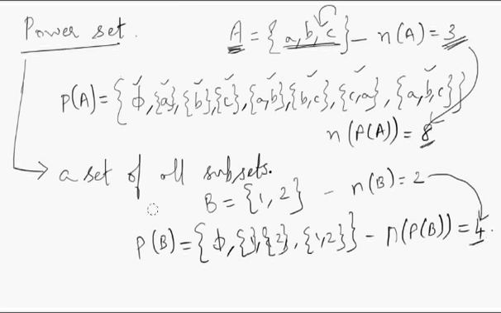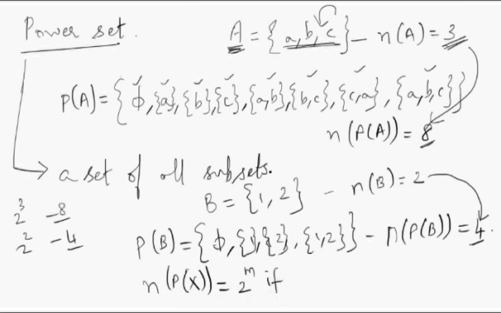Something has to strike you now. 8 is 2 cubed, 4 is 2 squared. So the cardinality of the power set of a set X will be 2 to the power m if the cardinality of set X is m.